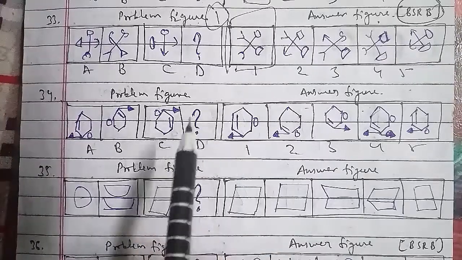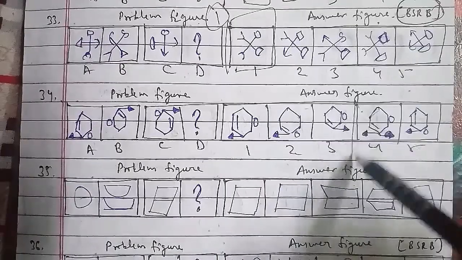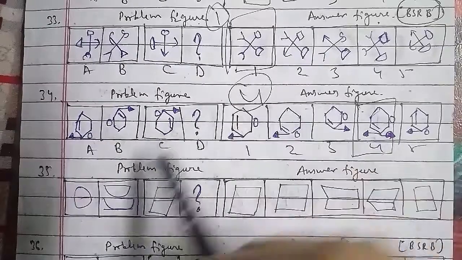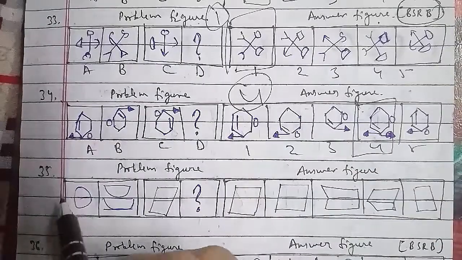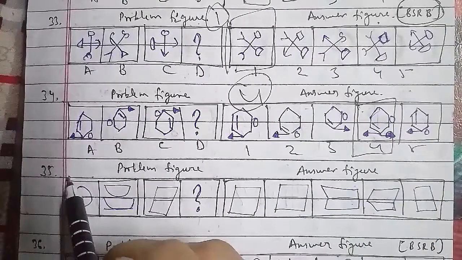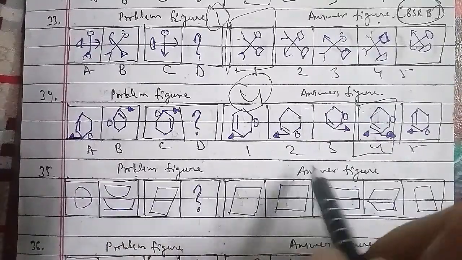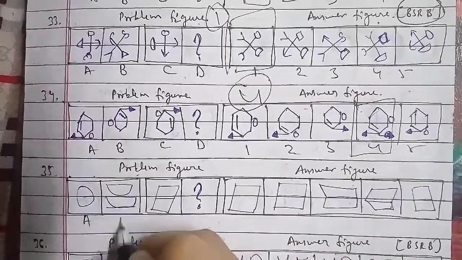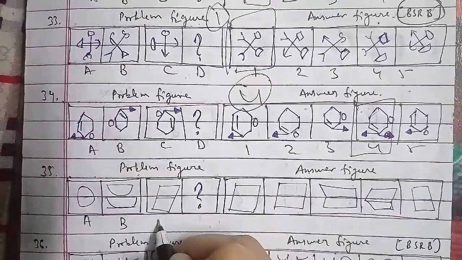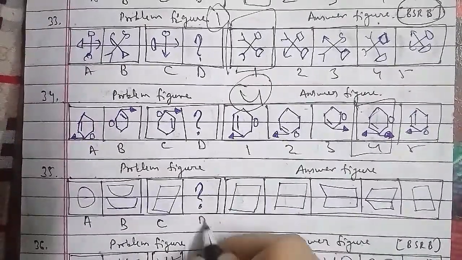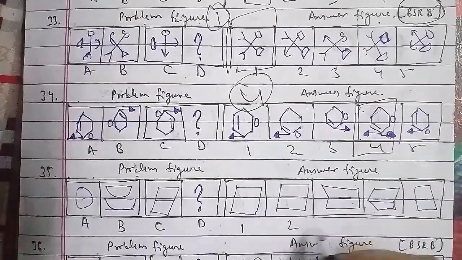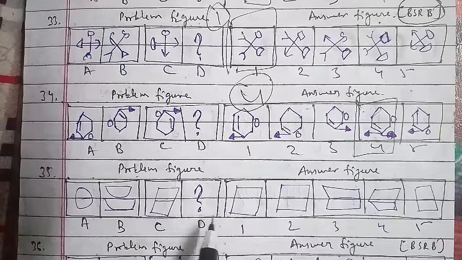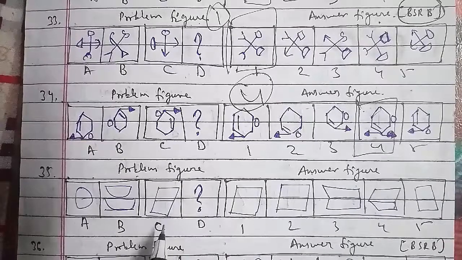We'll go ahead with another one, which is the 35th question of the session. These were the problem figures and these were the answer figures. This has been named as A, B, C, D, and we have to find out 1, 2, 3, 4 and 5 respectively as well. In the same case, the upper part of the figure is inverted. So we can say that the third figure will be the right answer for this question here.